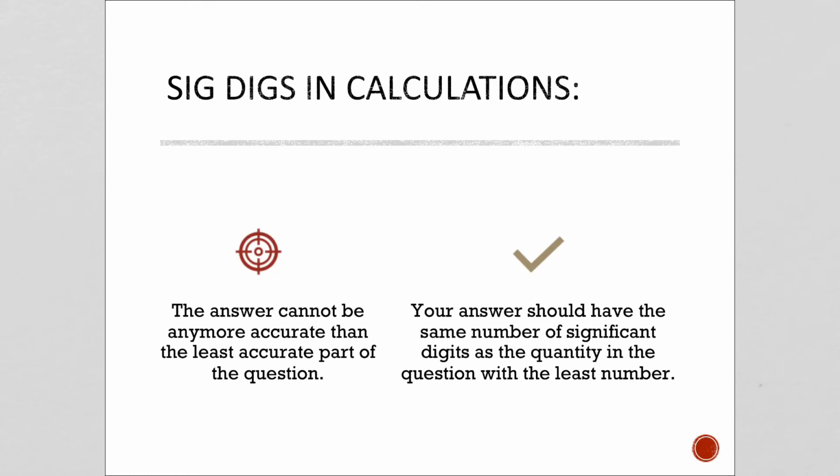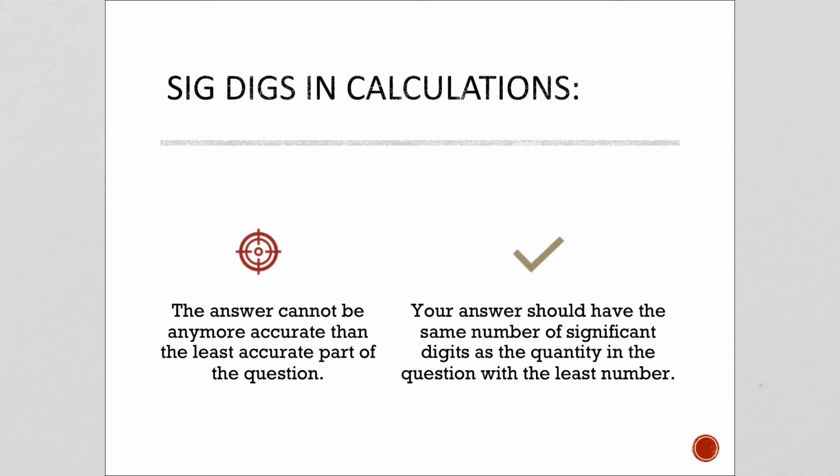So in calculations, we need to be careful of our significant digits. Our answer can never be more accurate than the least accurate part of the question. So you should have the same number of significant digits as the quantity in the question with the least number of significant digits.